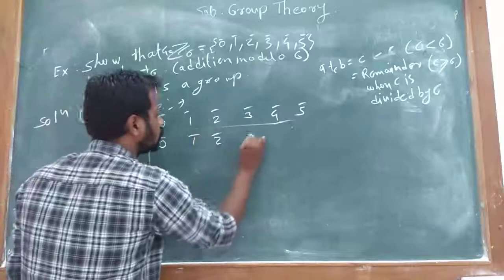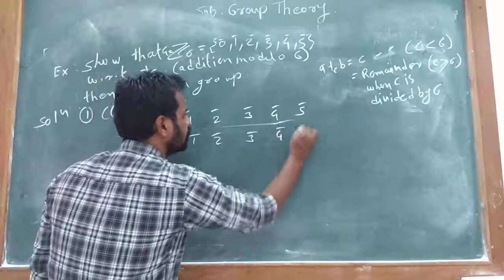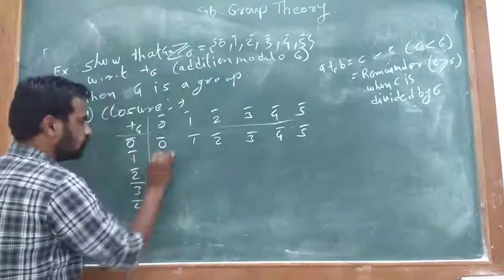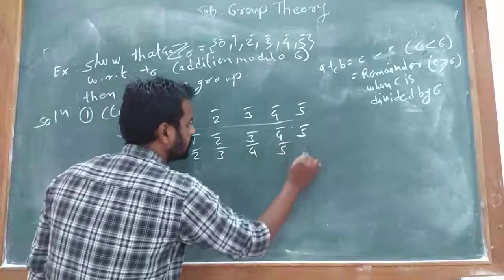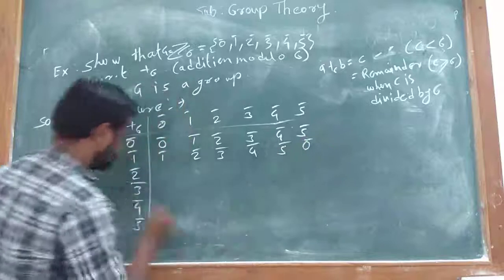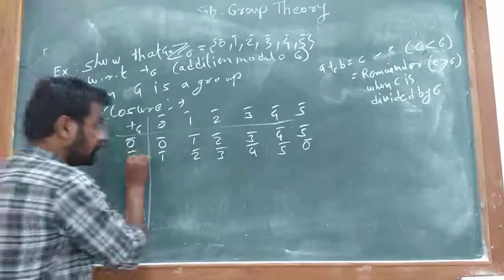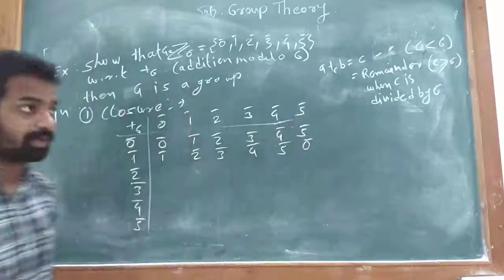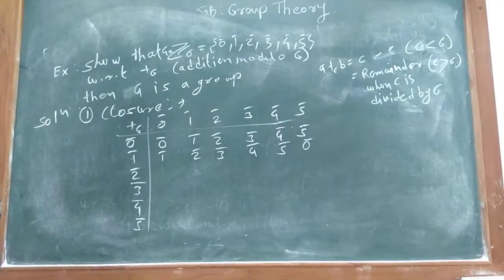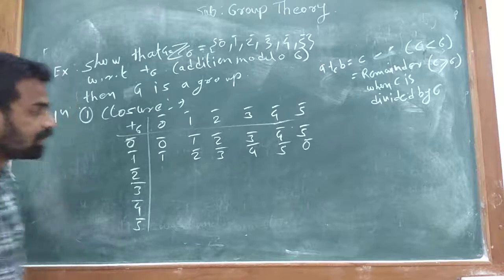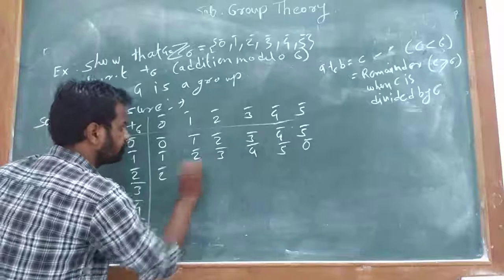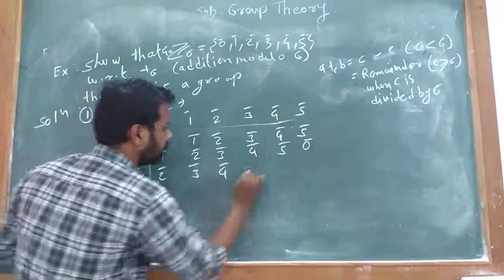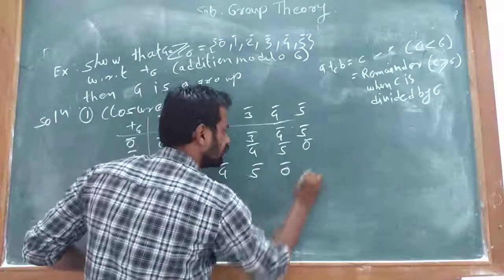1 bar, 2 bar, 3 bar, 4 bar, 5 bar. Then 1 bar, 2 bar, 3 bar, 4 bar, 5 bar and 0 bar, because 1 bar plus 5 bar is equal to 6 bar and 6 is greater than or equal to 6, therefore when 6 is divided by 6 the remainder is 0. Now 2 bar, 3 bar, 4 bar, 5 bar, 0 bar and 1 bar.